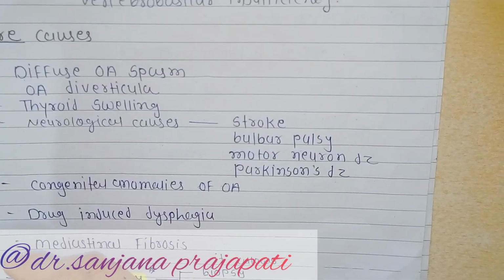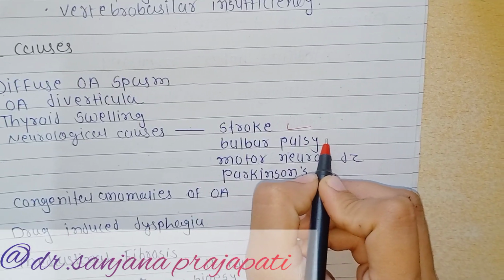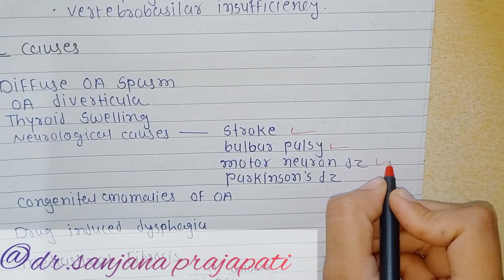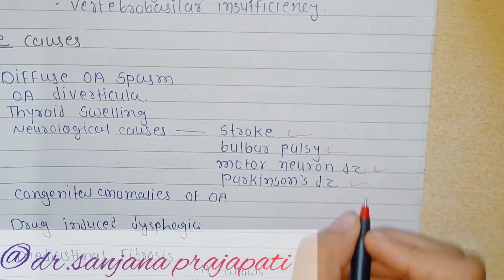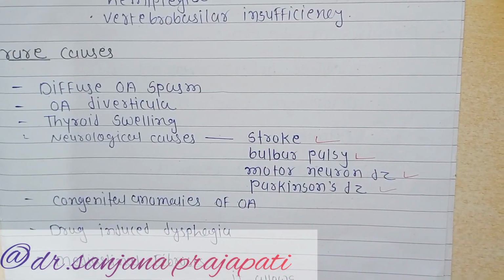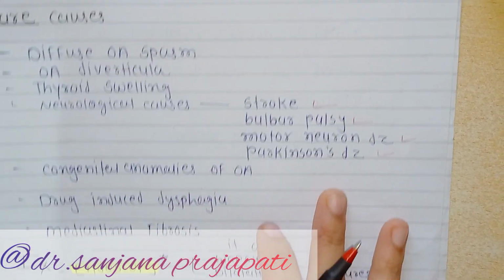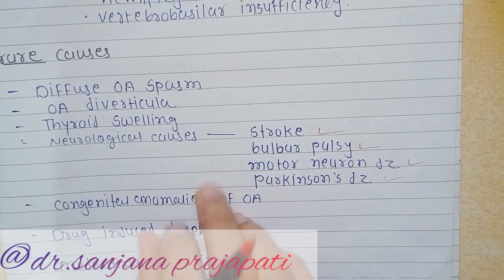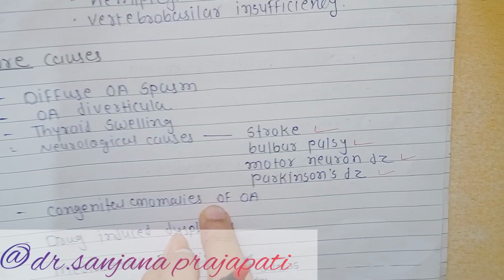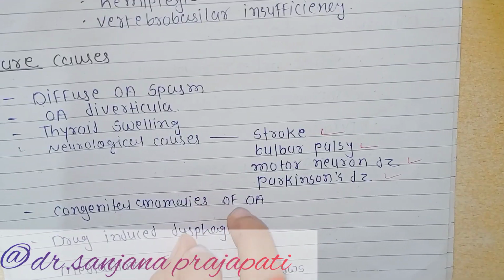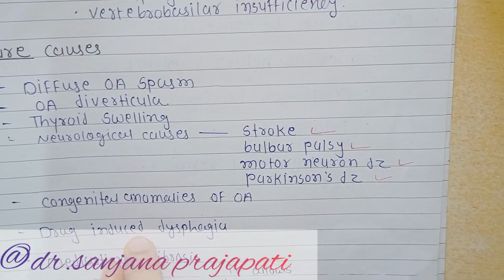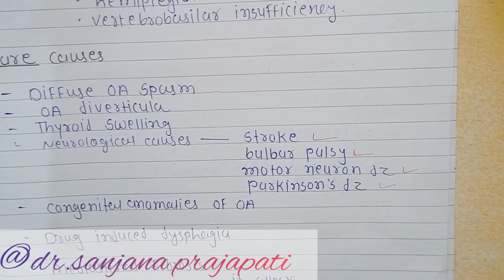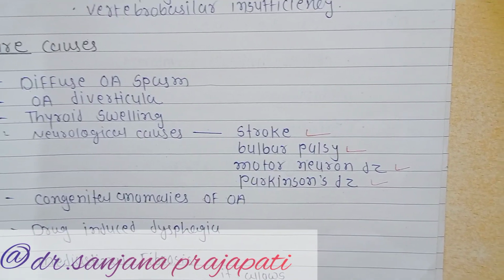Then neurological causes like stroke, bulbar palsy, motor neuron disease, and Parkinson's disease. All these are rare causes, but yes, dysphagia occurs in them. Then congenital anomalies of the esophagus, drug-induced dysphagia, and mediastinal fibrosis also lead to dysphagia.